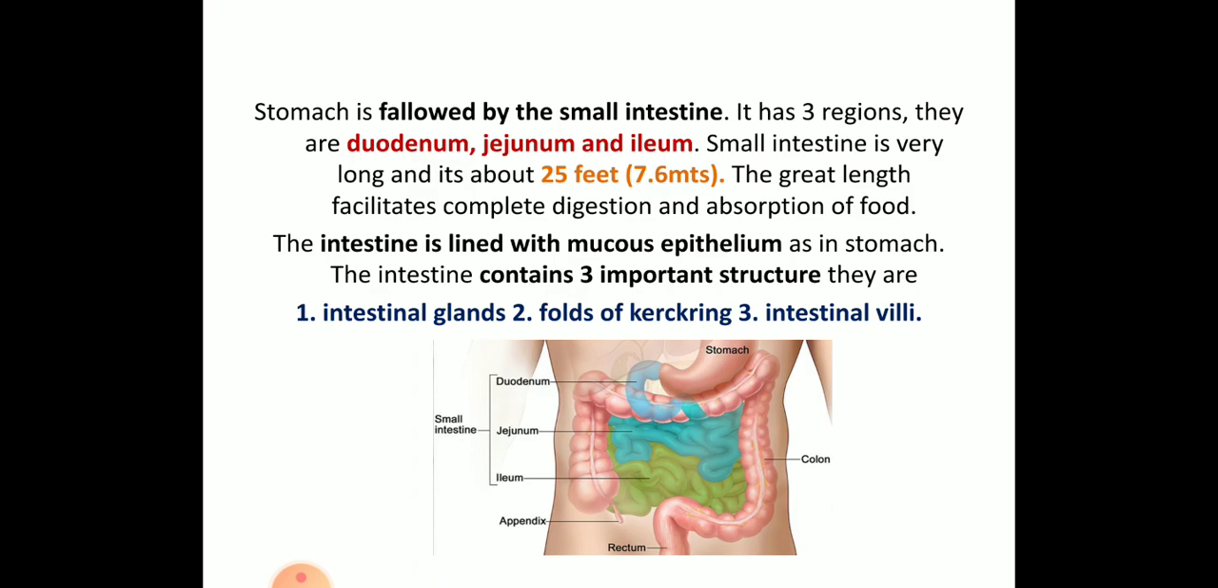And in these regions, the intestine is lined with the mucous epithelium. It contains 3 important structures, that is intestinal glands, folding region and intestinal villi. So these are the structures which come under the small intestine.